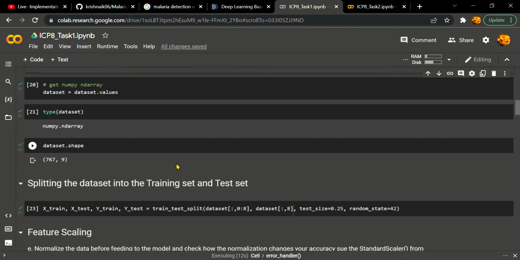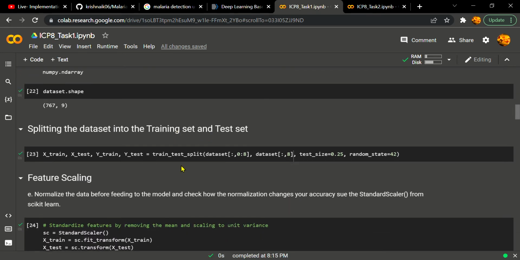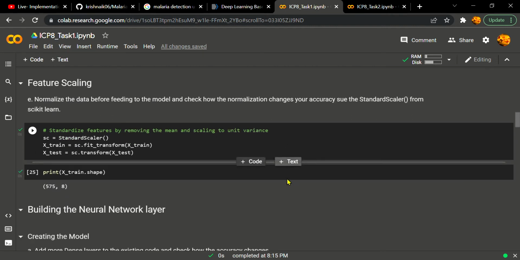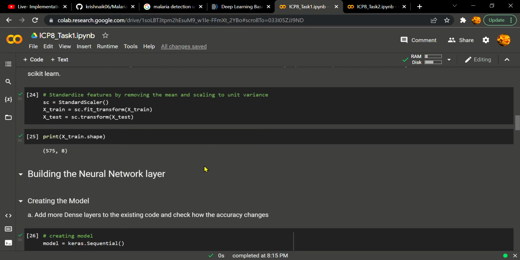So we are splitting the dataset into training and test with the test size of 25%, and I'm performing feature scaling using standard scaler here because I need to normalize the data before giving it to the model, and standard scaler does that.